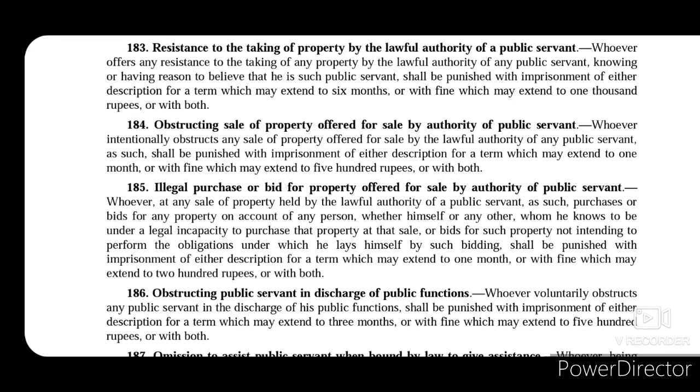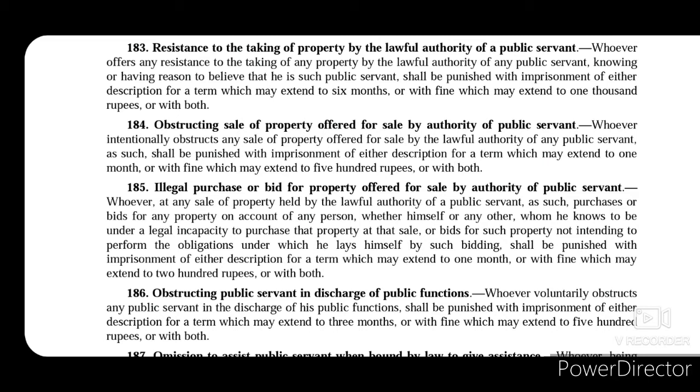Now let's move on to section 185, that comes under the head of illegal purchase of property. So only one section covers that head. It provides punishment for illegal purchase or bid of property offered for sale under the authority of a public servant.